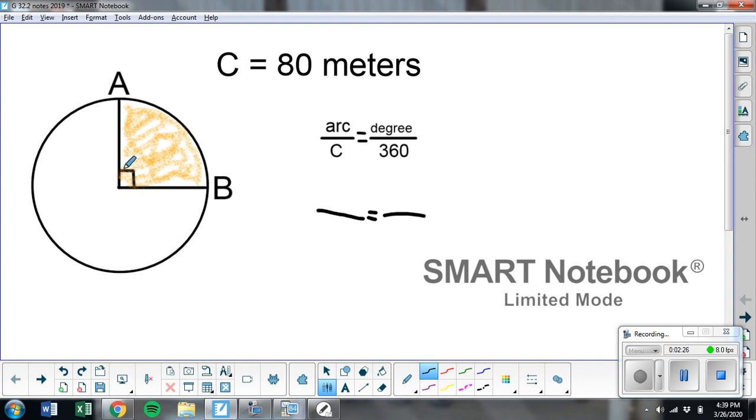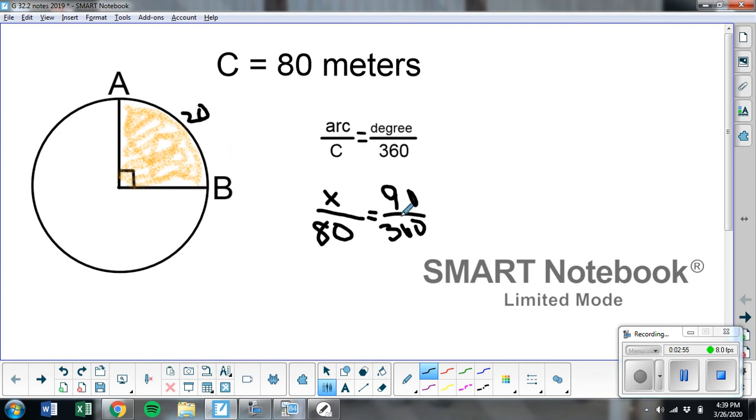The degrees I have here is 90 over 360. That fraction or that portion of the circle is going to be the same fraction, like a fourth, as this arc is over the whole circumference. So if the whole circumference is 80, if I want to find the arc, I can put that there. If I cross multiply, I'll get the same answer that I had before.